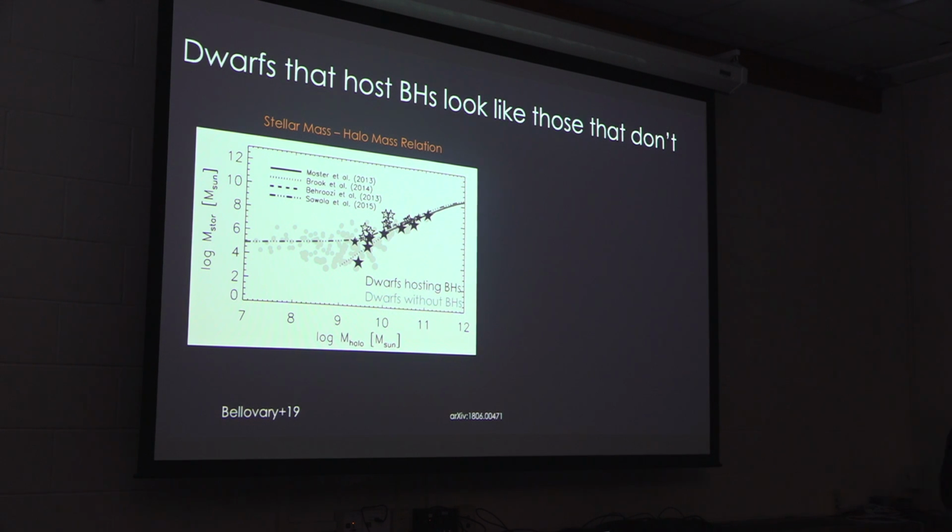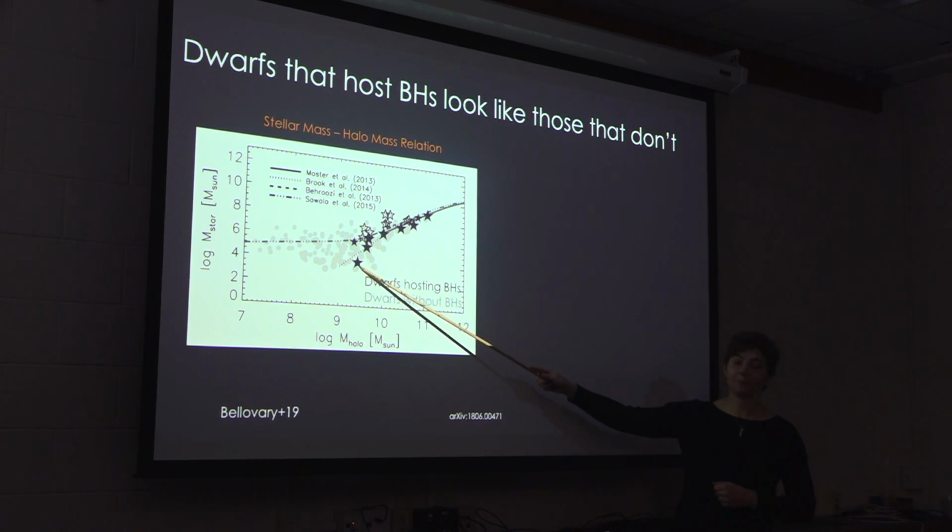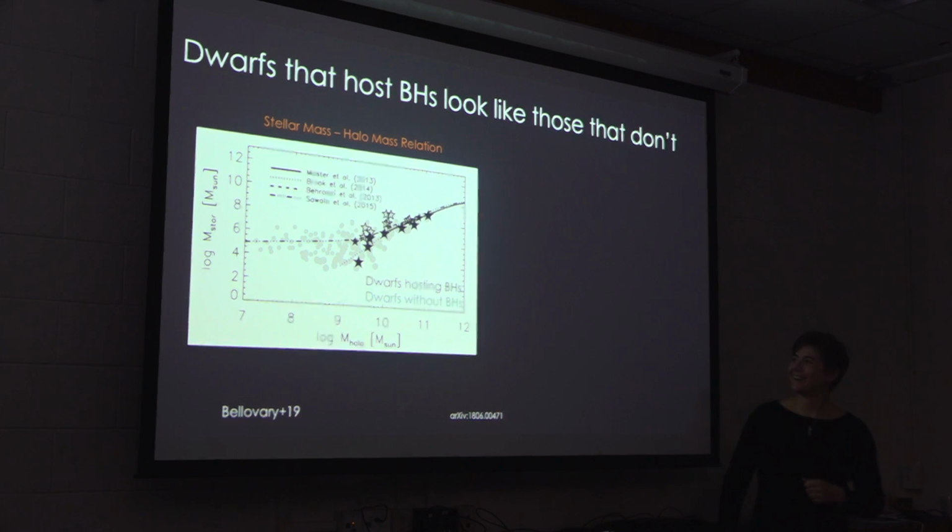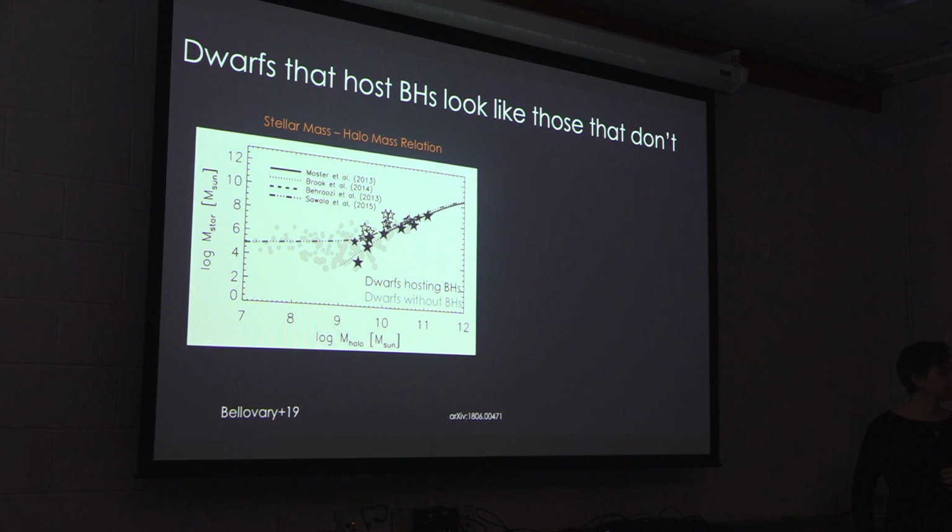I must be missing something. You said 50,000 solar masses for the black hole. Yes. The mass in stars is not very different from the low mass ones. Right, so then the black hole should dynamically be quite significant relative to the stars. Well, yeah, when the stellar mass is about 100,000 solar masses, the black hole mass is comparable to the stellar mass. It's true, so you should see some dynamical effect. We could possibly see a dynamical effect. I don't know if we resolve that dynamical effect in the simulations.